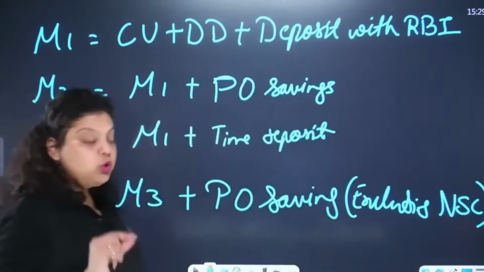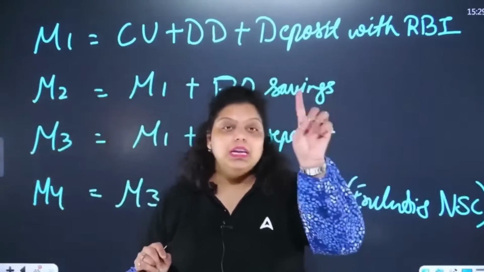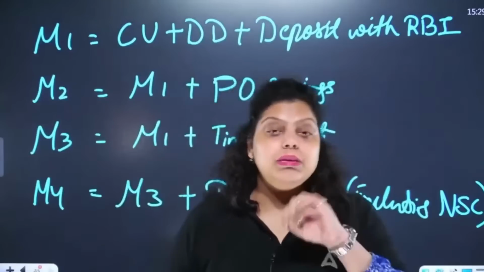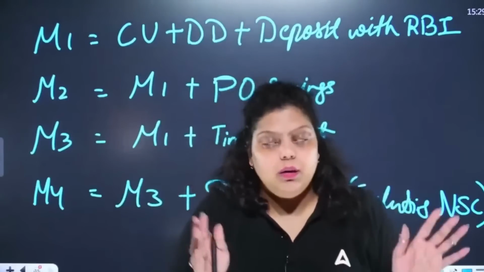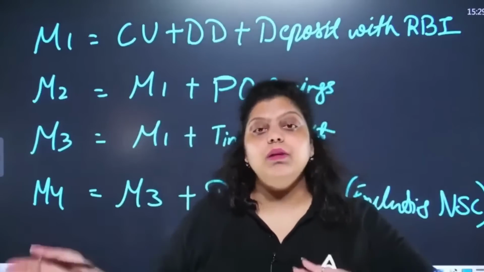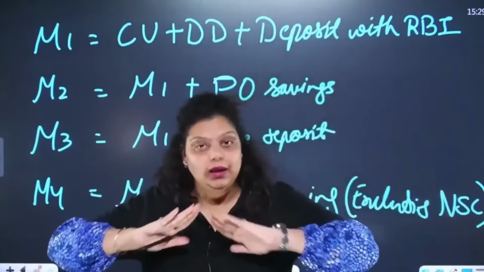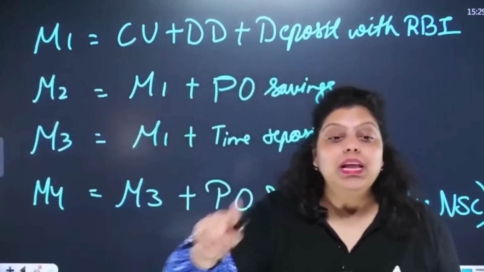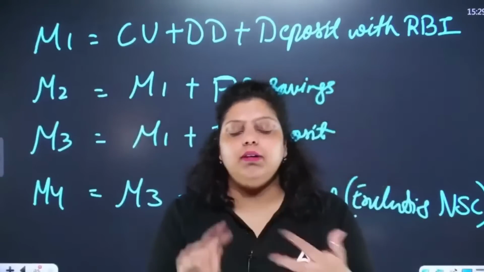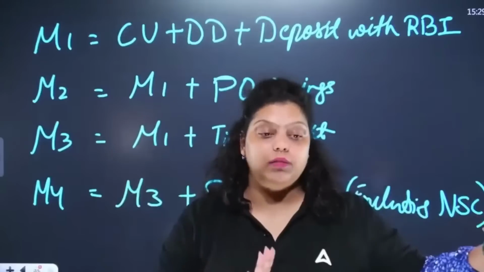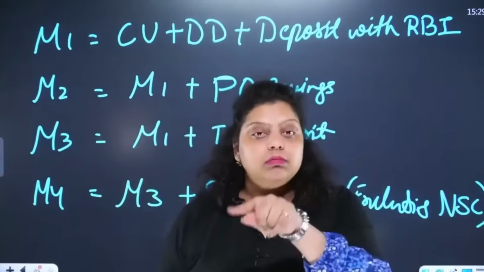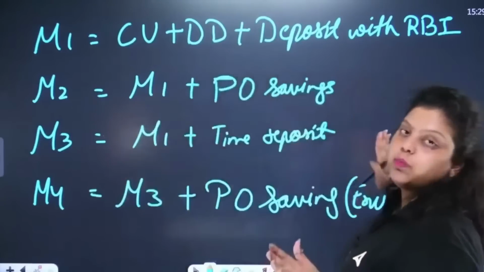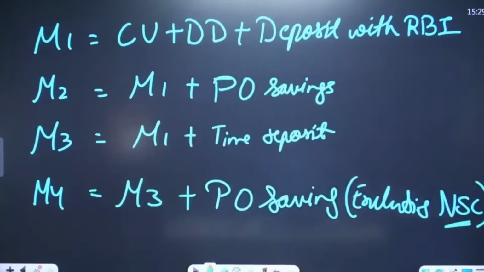So what is M1? M1 is CU plus DD plus deposit with RBI. Currency unit, CU, means whatever notes and coins the public has. DD means demand deposit, whatever CASA the public has in bank accounts. Then we have deposit with RBI, whatever reserves or deposits RBI maintains. This is M1. M2 means M1, that is CU plus DD plus deposit with RBI, plus post office savings. In the post office, you have FD, RD, MIS, etc. All these will be covered. Then M3 will be M1 plus term deposit. Term deposit means your RAFA. M4 will be M3 plus post office savings, but the national savings certificate amount has to be excluded.